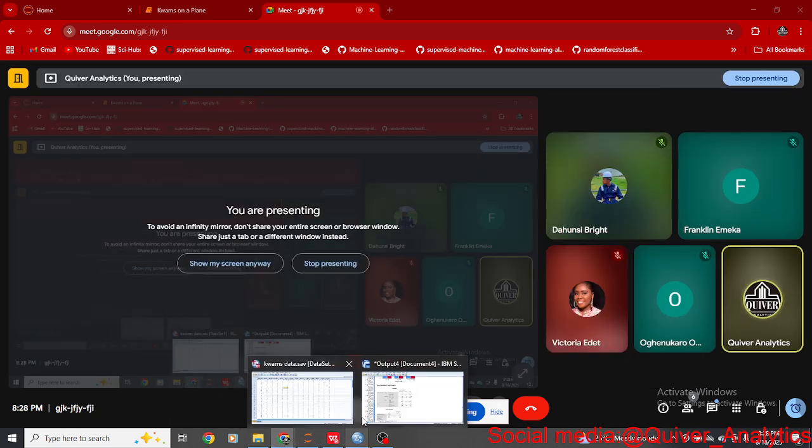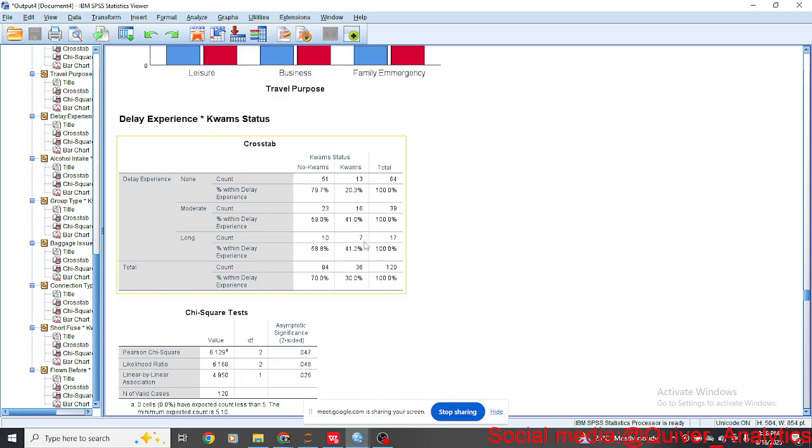So where was I? We're talking about people who have delay experiences. According to my own human estimation, it should be people with long delay, because about 70% of them are chaotic.